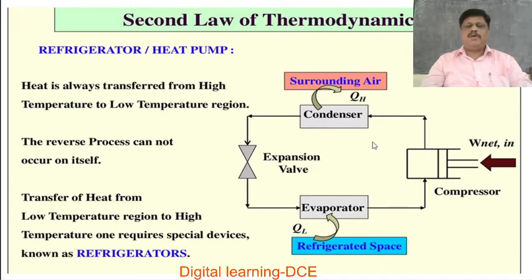This is the diagram of a refrigerator. So work has to be done on the working substance. There are two machines in the refrigerator: one is the evaporator and the other is the condenser. These evaporator and condenser are the devices made to transfer heat from a colder body to a hotter body, that is from the refrigerator space to the surrounding air. They transfer heat from inside the refrigerator to the surroundings.